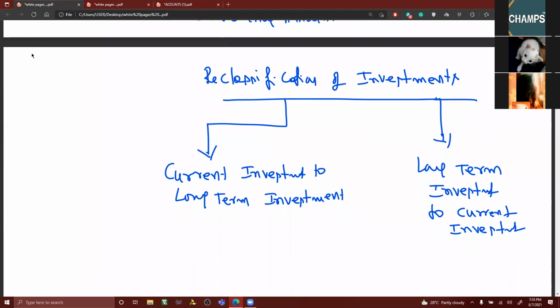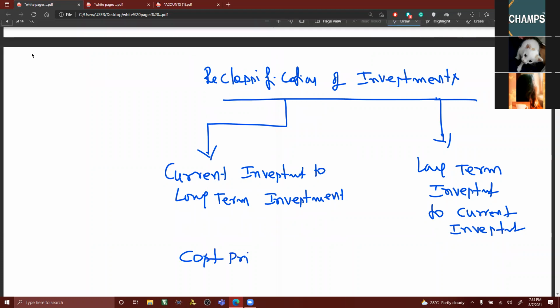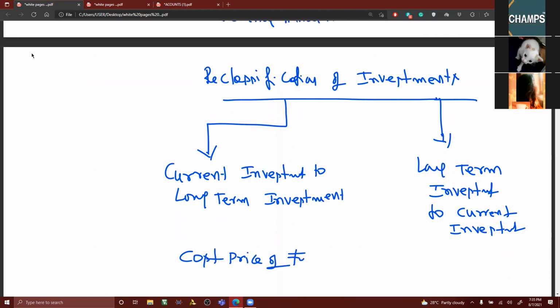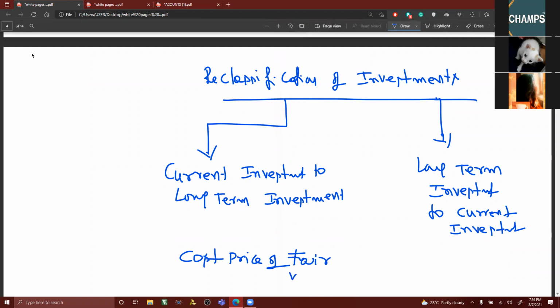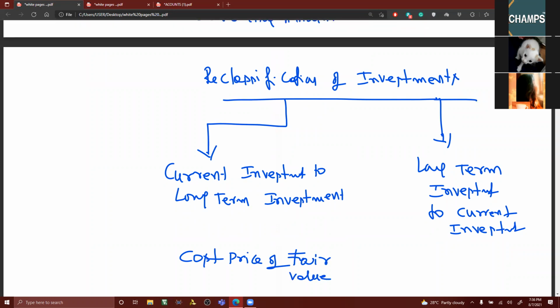In simple words, cost price or fair value. We have learned the definition of fair value. If fair value is not given, we'll be taking market value. Are you following? Cost price or fair value. On the date, if fair value is not given, market value.